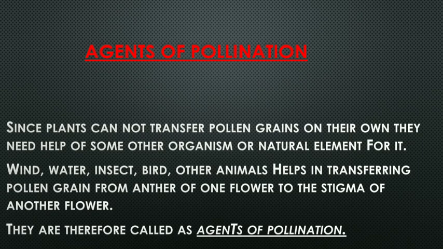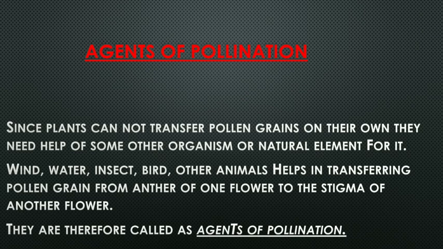Since plants cannot transfer pollen grain on their own, they need the help of some other organism or natural element for it. As we know, plants cannot move from one place to another, they are not mobile.